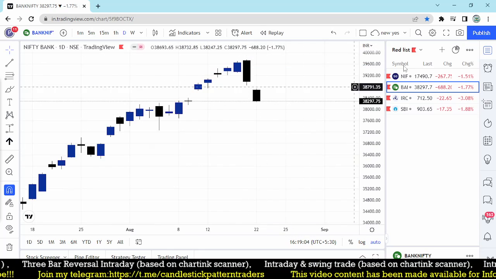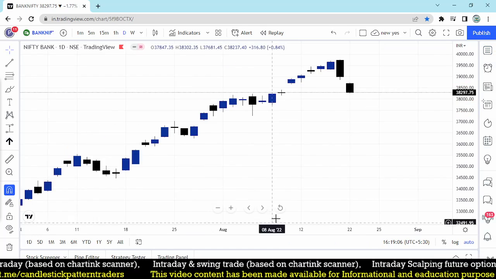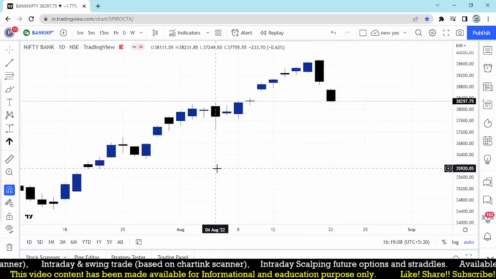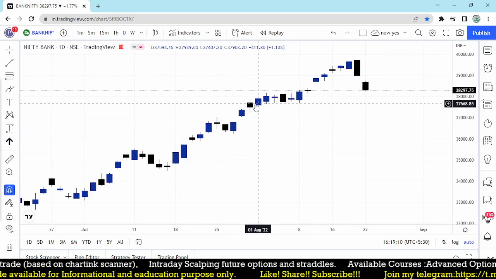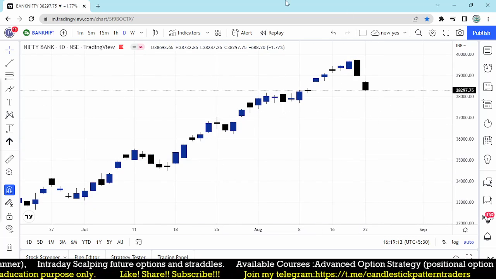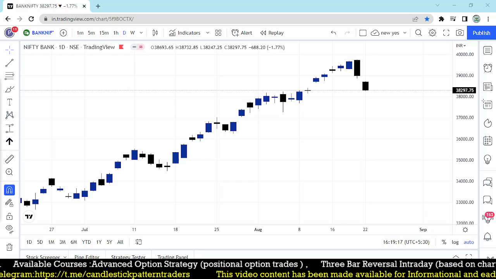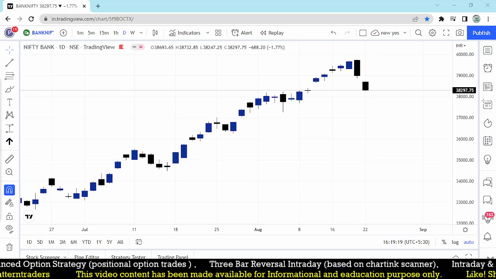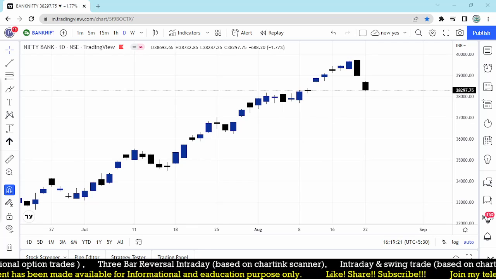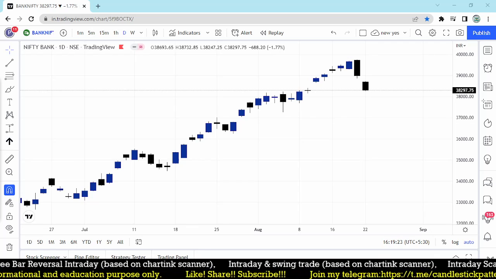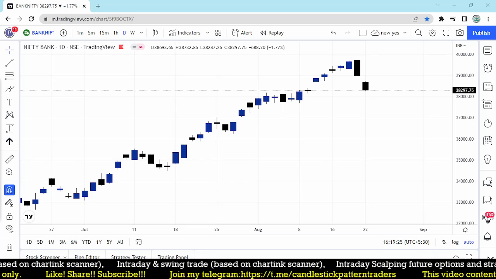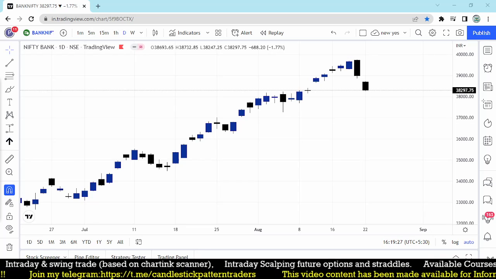So there is a lot of information about candlestick patterns. Here it is happening, and it was giving such a great opportunity. But we found some other trades yesterday. We found Tech Mahindra, which did not give an entry opportunity, and some other stocks we also found using candlestick patterns.